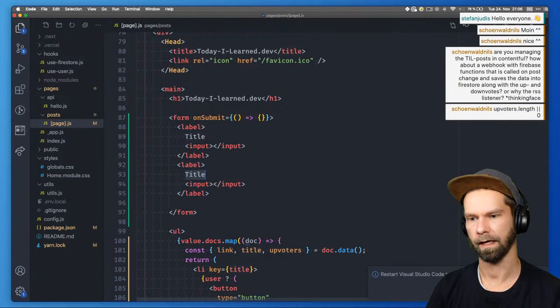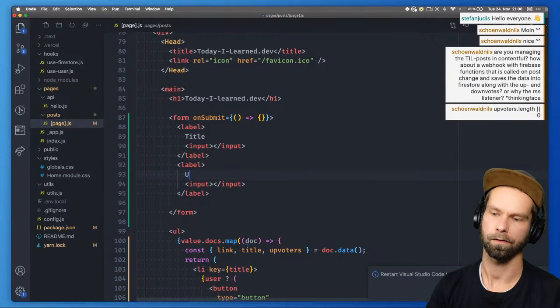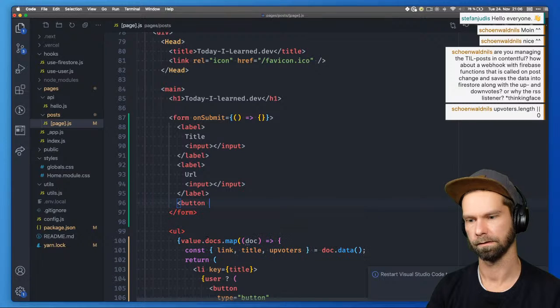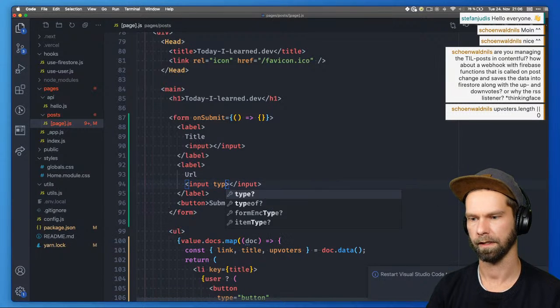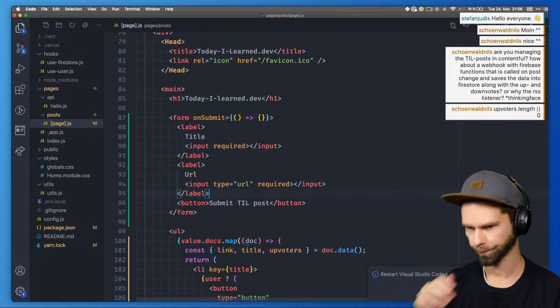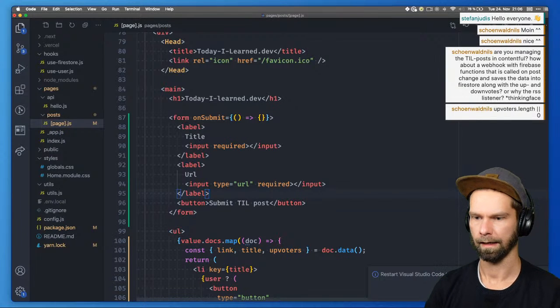Then we need a URL, and we probably need a submit button. Submit till post, and this one can be type URL, and we make the whole thing required. And this is then type text, which is a default, and we make it required. And then I think this is good enough for now.